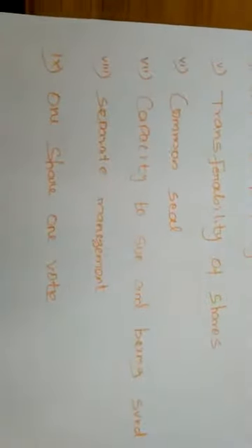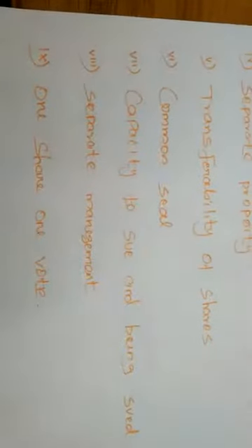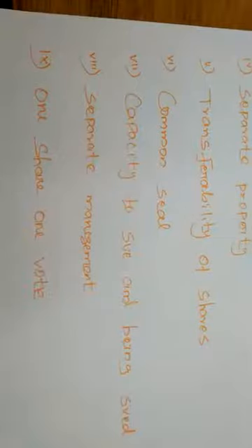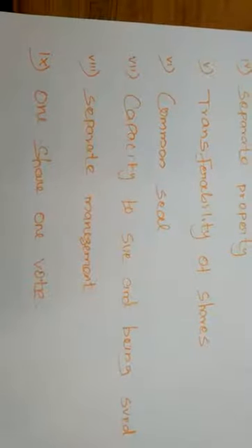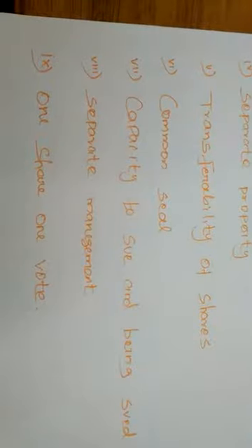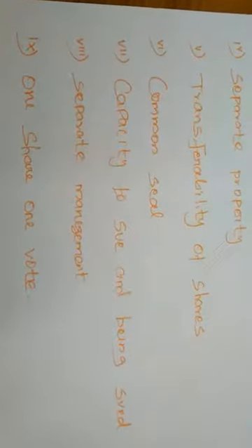Next, common seal. A common seal is one of the important characteristics of the joint stock company. A company is an artificial person and does not have a physical presence. Okay, so it is an artificial person.